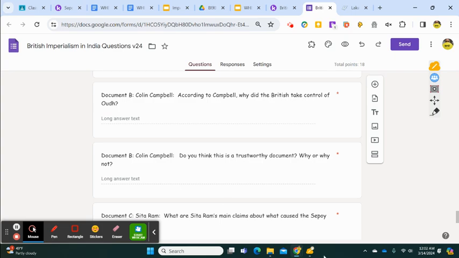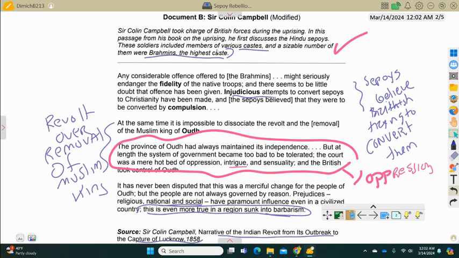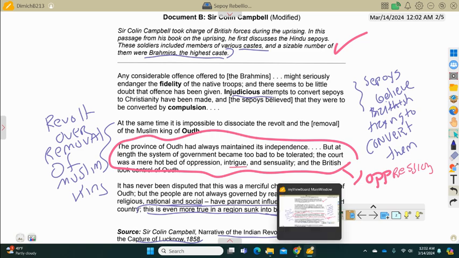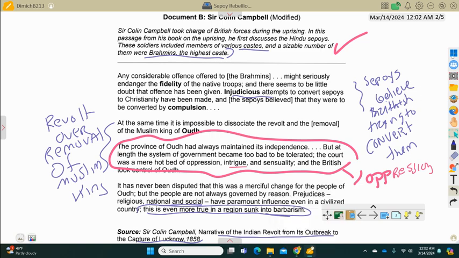So in other words, do you think this is a trustworthy document? When you're considering Campbell, remember he takes charge of the British forces during the uprising, so he's British. That makes a difference in his perspective, right?